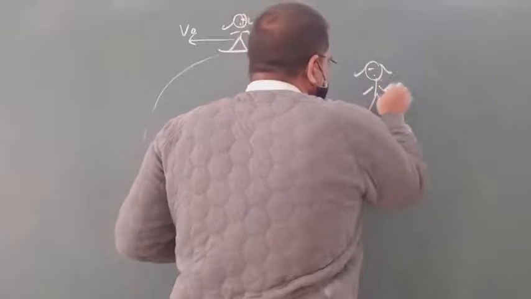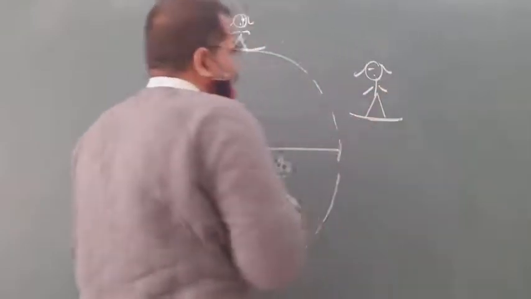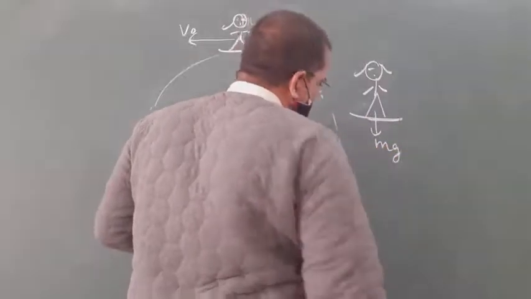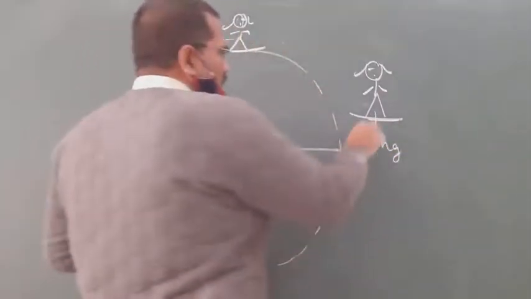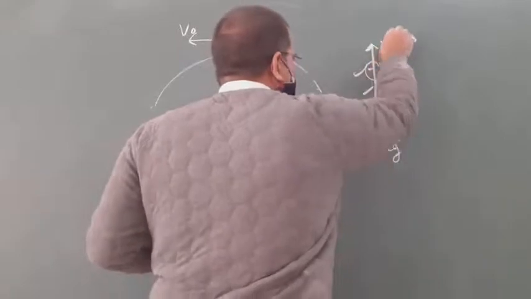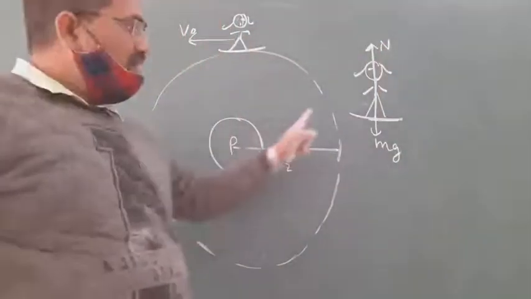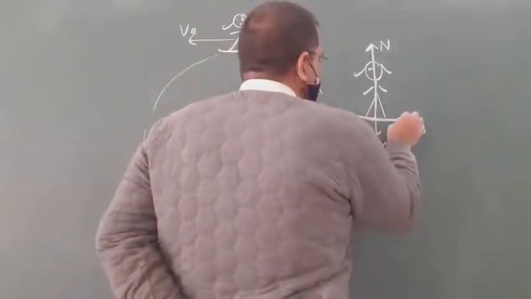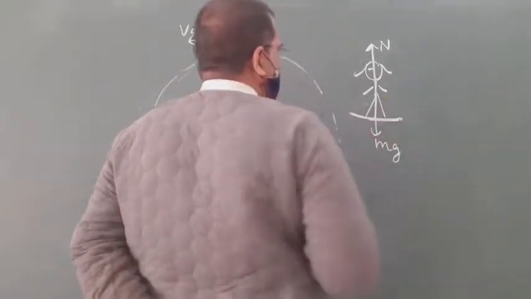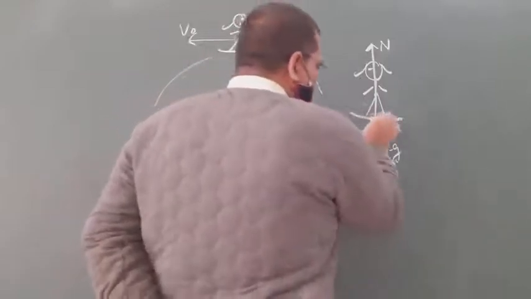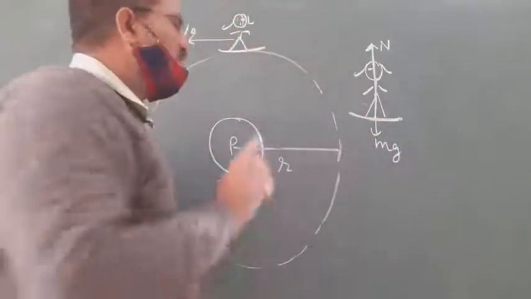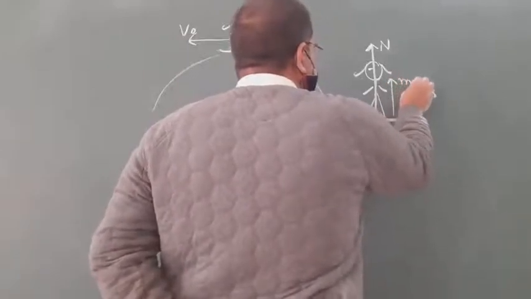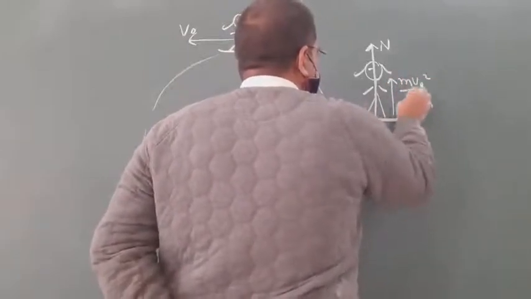FBD means the net force on the girl. Mg, that is the weight of the girl. Normal reaction. If we are in the frame of the satellite, then a pseudo force also comes here, basically centrifugal force. It is a circle, so the centrifugal force acts in the direction of the normal reaction, that is mV naught square by r.